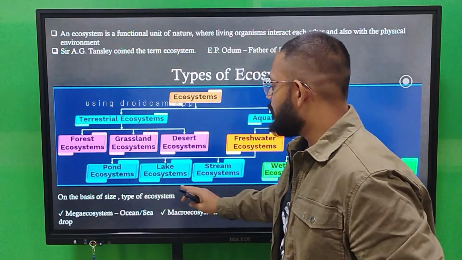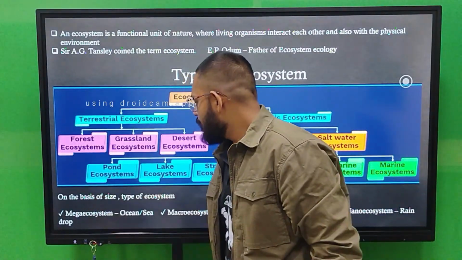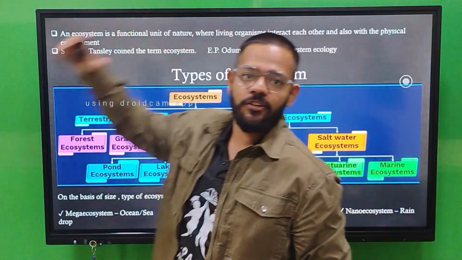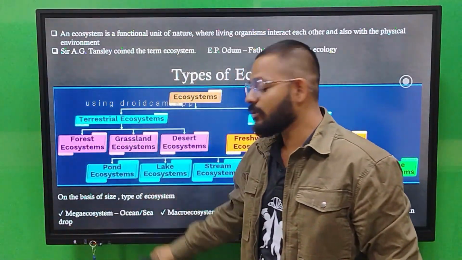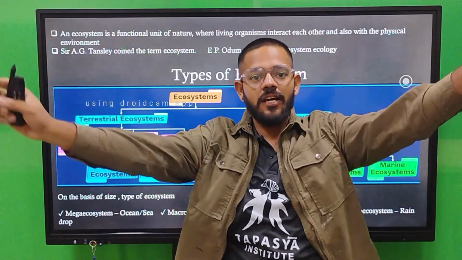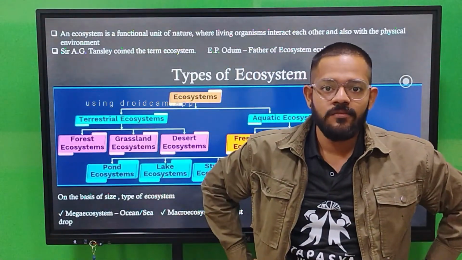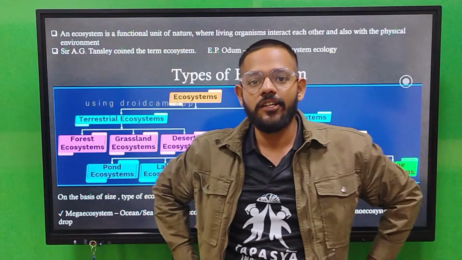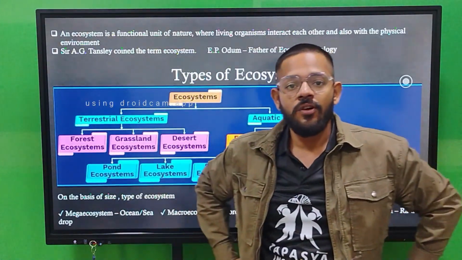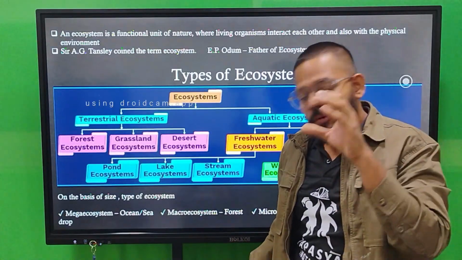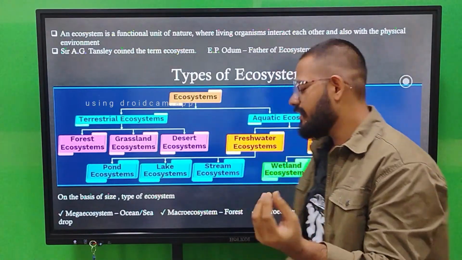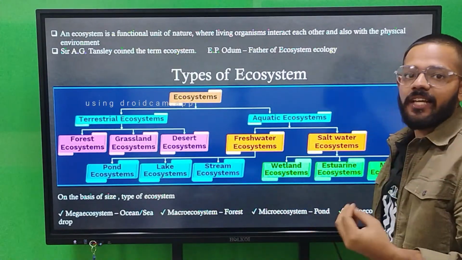On the basis of size, the types of ecosystem are mega ecosystem, macro ecosystem, micro ecosystem and nano ecosystem. Mega ecosystem is your ocean and sea, a very big sea. Mega ecosystem is the ecosystem which is large in area. Then we have macro, which is smaller than mega, for example forest or jungle.